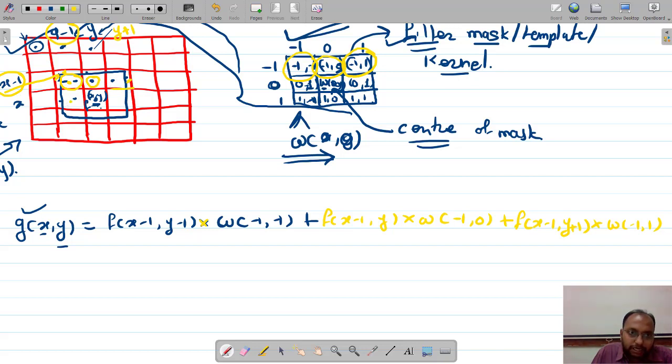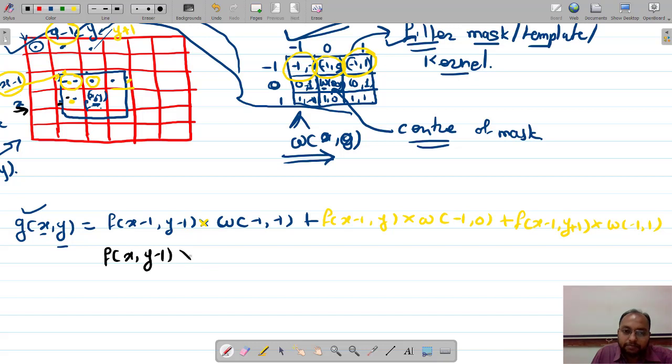Now let us come to this point. So we are going to do the multiplication of this element with this particular pixel value, right? So what are the coordinate values now? F of x comma y minus 1. Are you getting it? Because right now this is x row, right? And this is y minus 1 column.